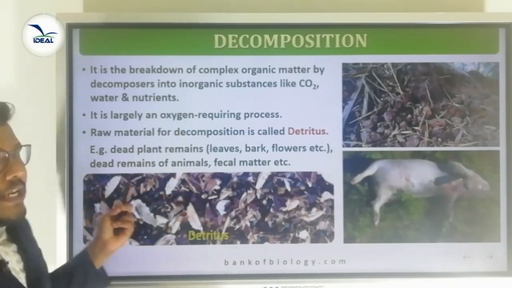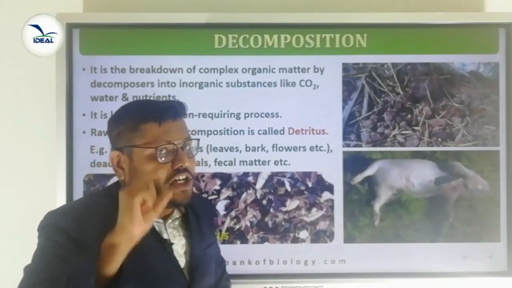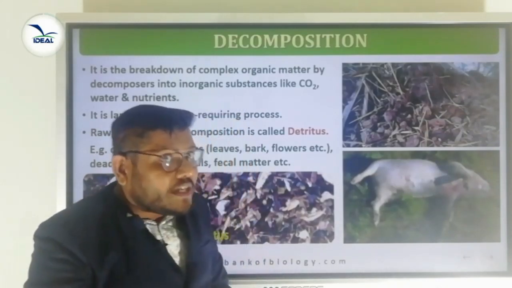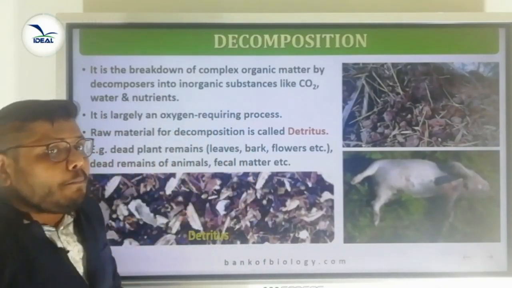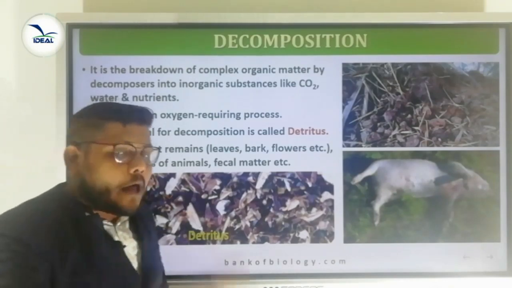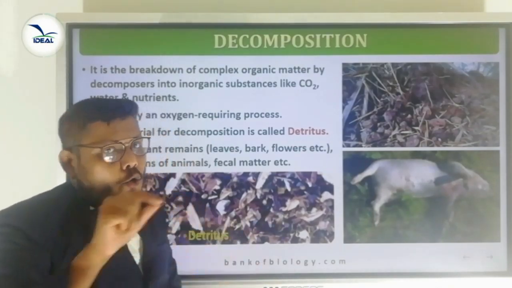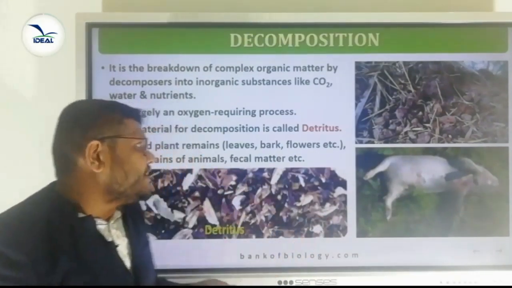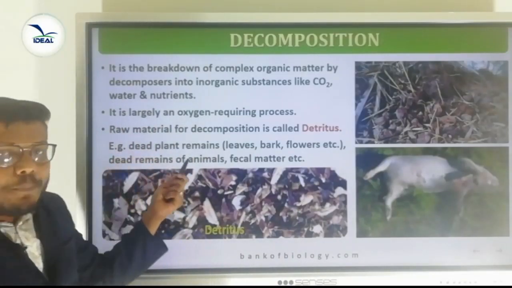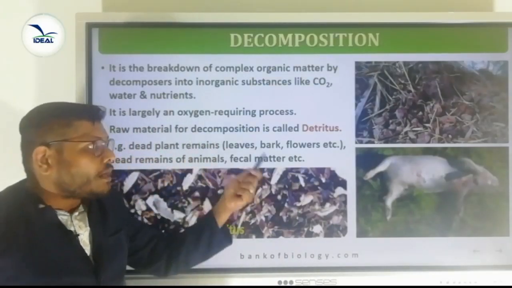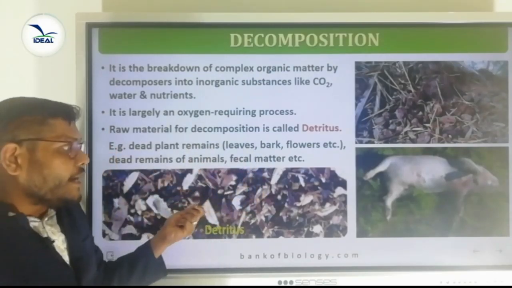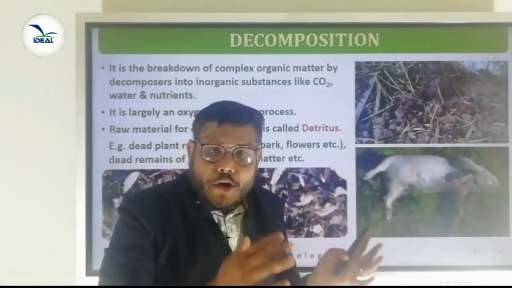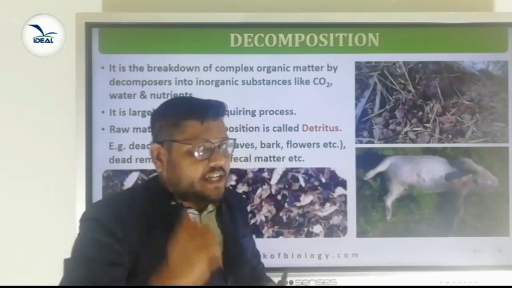The raw material for decomposition is called detritus. With the help of the detritus, the organic matter is decomposed to produce inorganic matter like carbon dioxide, water and other nutrients. So what is detritus? The raw material for decomposition. Some of the detritus are dead plant remains, that is leaves, bark, flowers, etc. Dead remains of animals, fecal matter. These all we can call detritus. So the dead remains of an organism are called detritus.